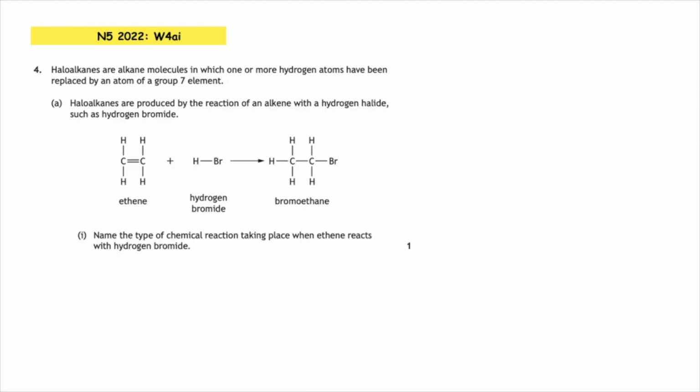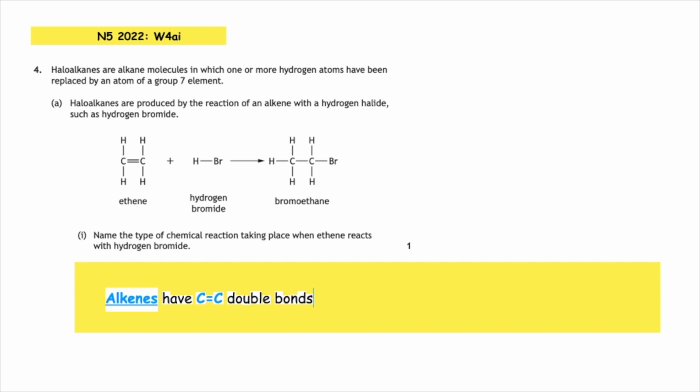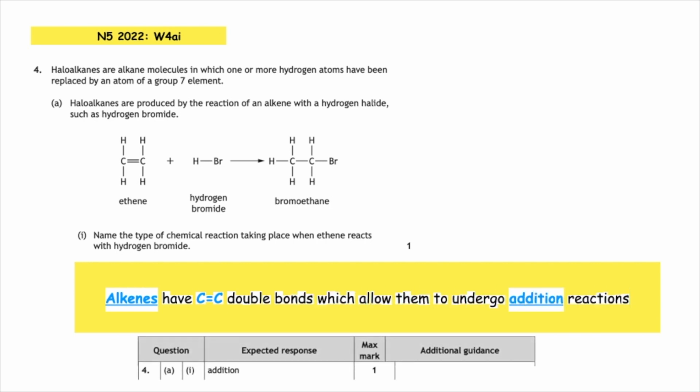Question 4. Haloalkanes are alkane molecules in which one or more hydrogen atoms have been replaced by an atom of a group 7 element. Haloalkanes are produced by the reaction of an alkene with a hydrogen halide, such as hydrogen bromide. Name the type of chemical reaction taking place when ethene reacts with hydrogen bromide. What we need to know is that alkenes have carbon-to-carbon double bonds, which allow them to undergo addition reactions.